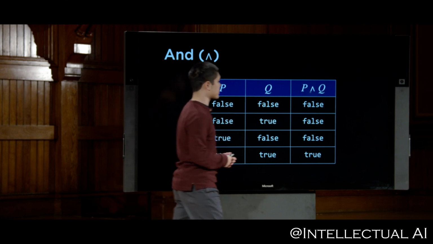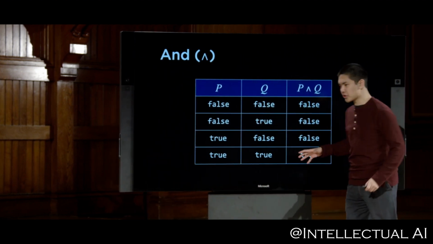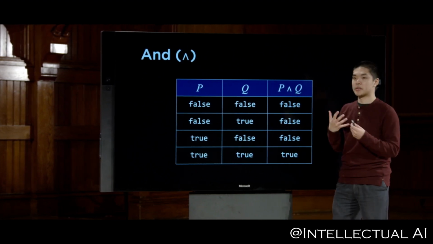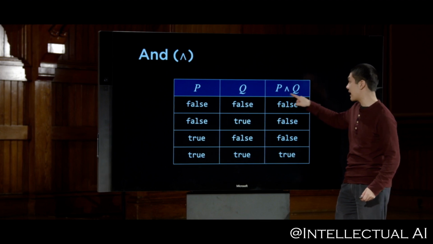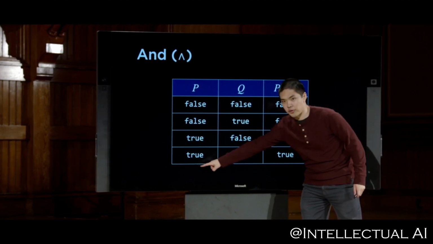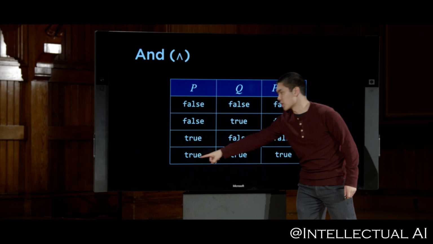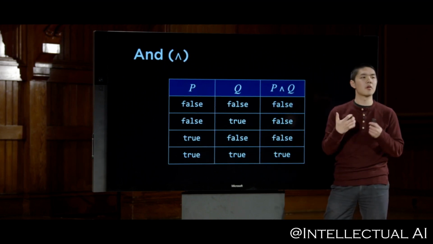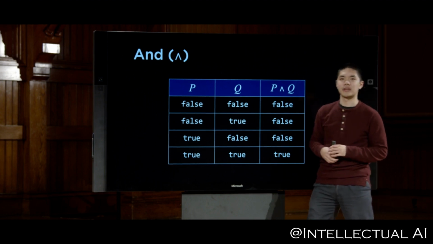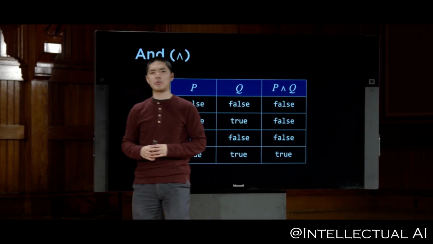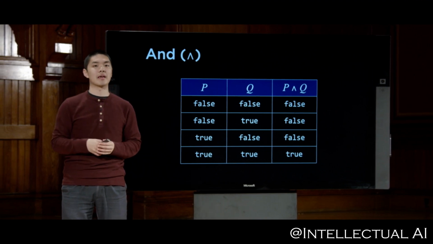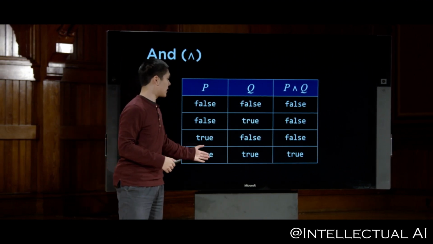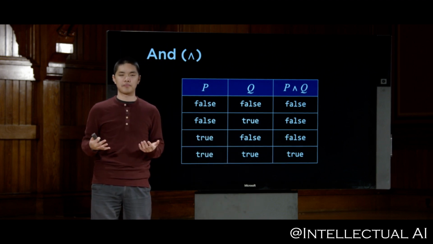And in each of those situations, this third column here, P and Q, is telling us a little bit about what it actually means for P and Q to be true. And we see that the only case where P and Q is true is in this 4th row here, where P happens to be true, Q also happens to be true. And in all other situations, P and Q is going to evaluate to false. So this, again, is much in line with what our intuition of and might mean. If I say P and Q, I probably mean that I expect both P and Q to be true.